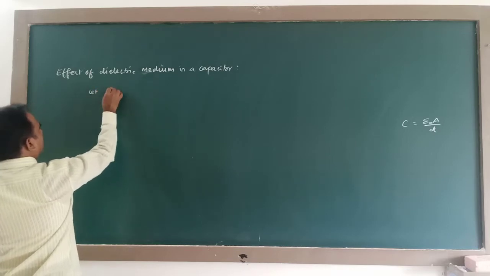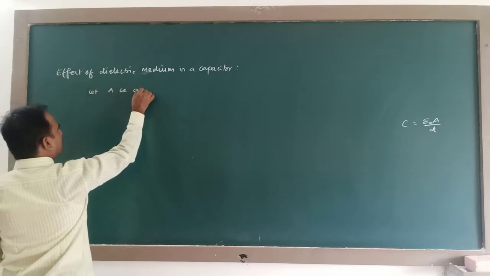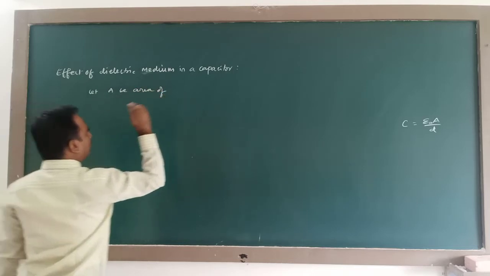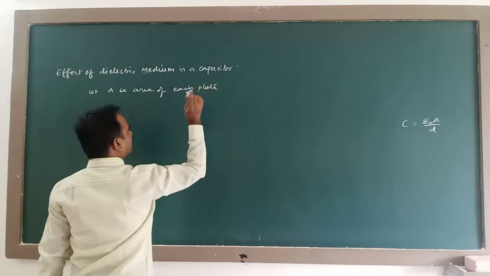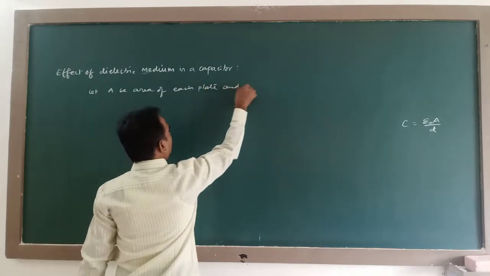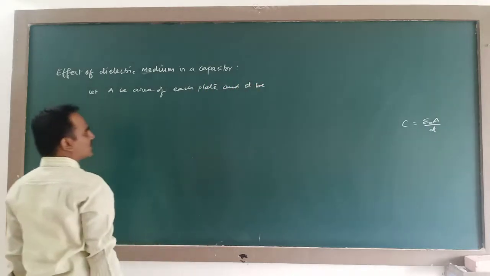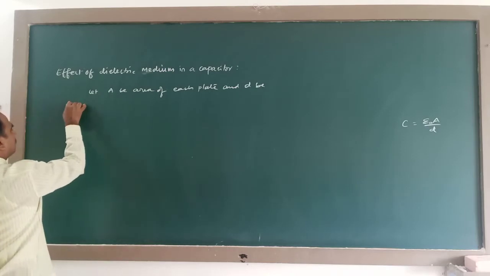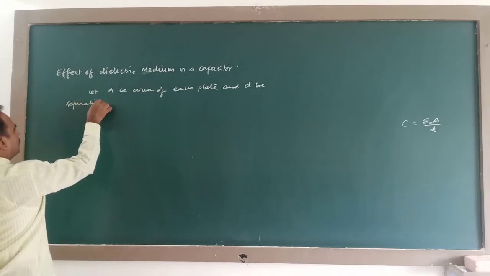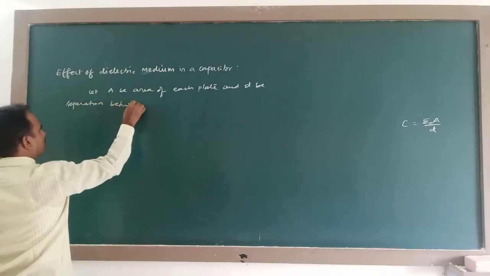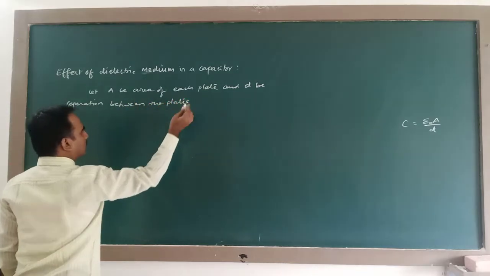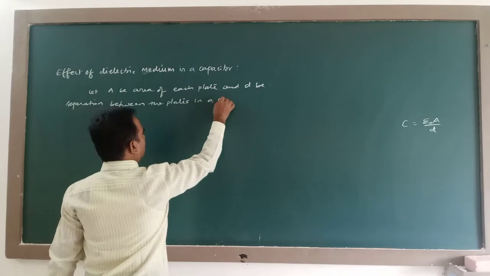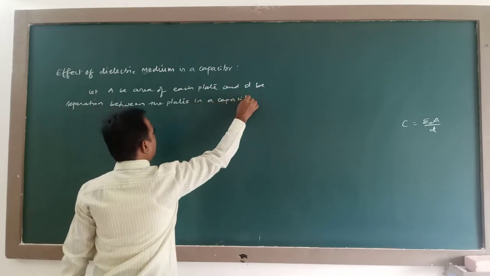So let A be area of each plate and D be separation between the plates in a capacitor.